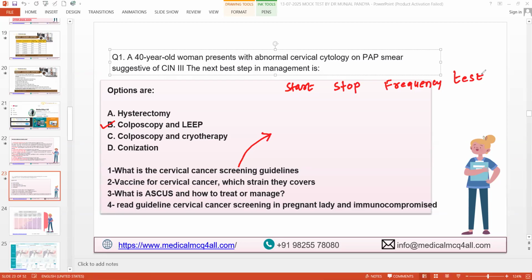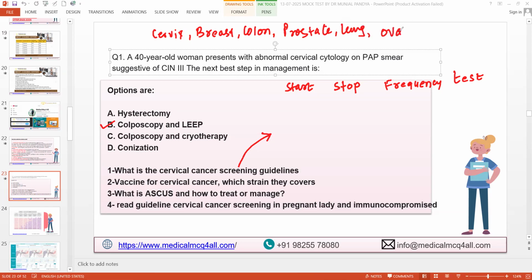These four things are applicable to all screening. Just write down in your notes, they can ask you. This is an absolutely high yield question. You need to know these four things for cervical cancer, breast cancer, colon cancer, prostate cancer, lung cancer.